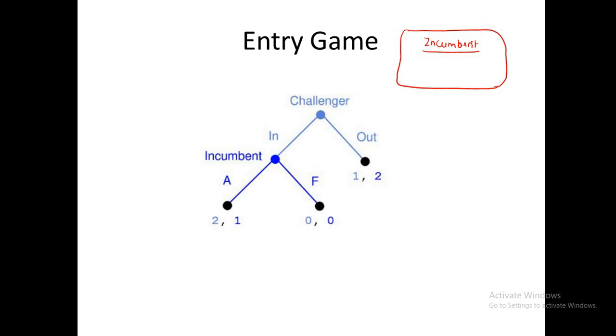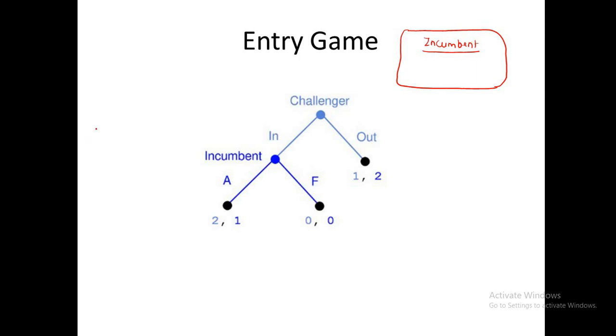What would happen if the challenger enters? Definitely the market share of the incumbent will decrease, and his payoff will also decrease. So the incumbent never wants a challenger to enter into the market. But the challenger can enter or stay out of the market.